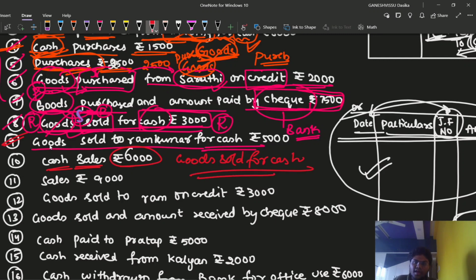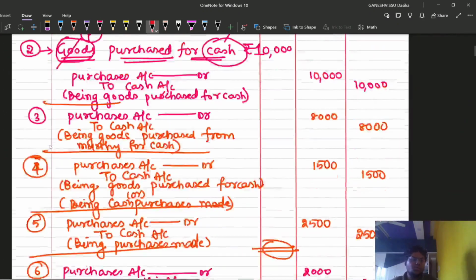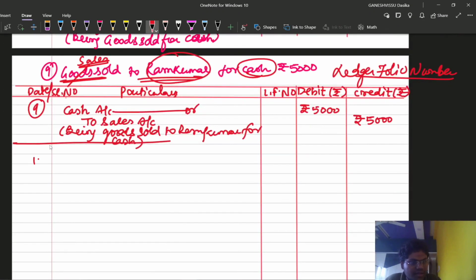Whenever goods are sold for cash, cash is coming in, so we are going to debit the cash account. Whenever goods are sold, we are going to replace goods with the sales account. So the sales account is credited here. So debit the cash account and credit the sales account. Cash account debit to sales account is the entry. So 10th transaction, same entry, for rupees 6,000.